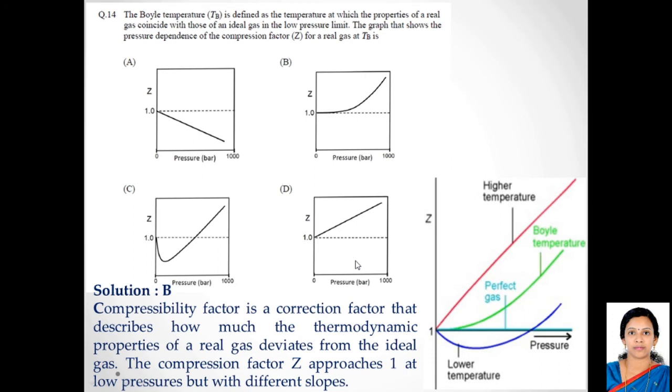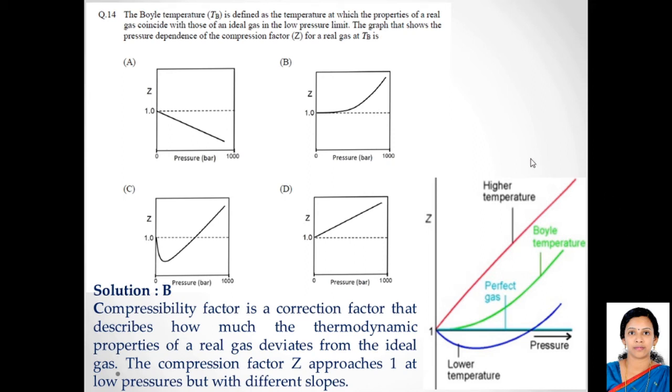Moving on to question number 14. The Boyle temperature is defined as the temperature at which the properties of a real gas coincide with those of an ideal gas in the low pressure limit. The graph that shows the pressure dependence of the compression factor for a real gas at the Boyle temperature TB is. So which is the graph out of these four options, which is the option which shows the pressure dependence of the compression factor Z for a real gas at the Boyle temperature?